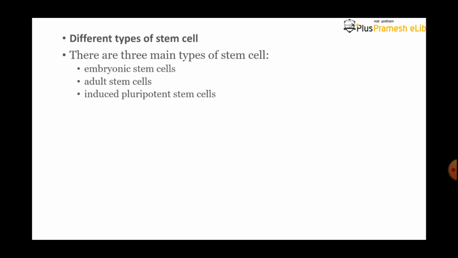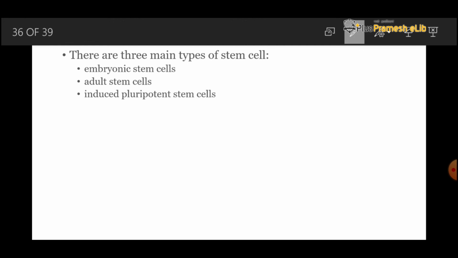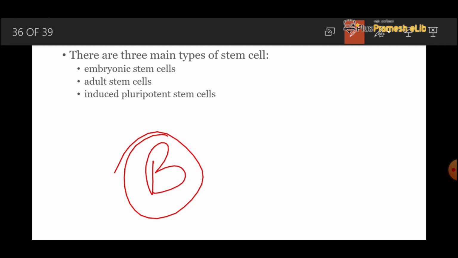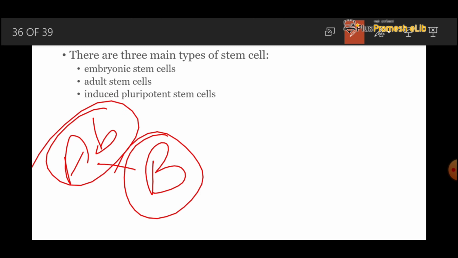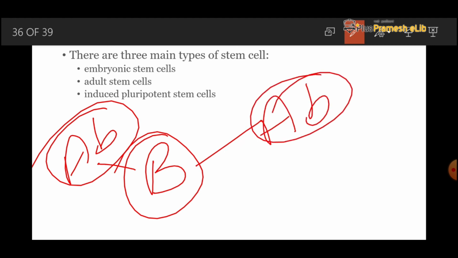In the dipotent, the cell produces two different types of cells. For example, we have the B cell, which is the antibody producing cell. This cell can produce two types of cell, one antibody producing cell and another memory cells.